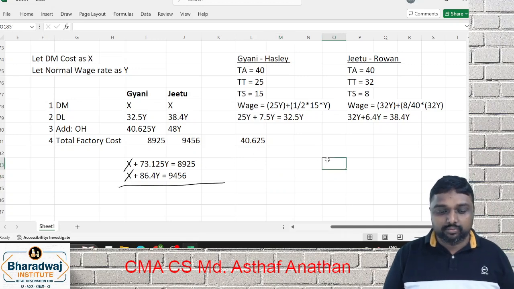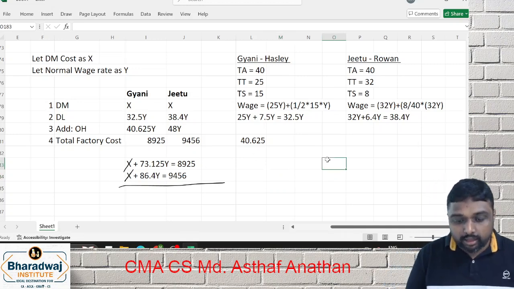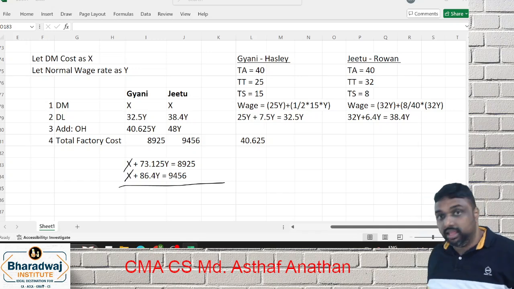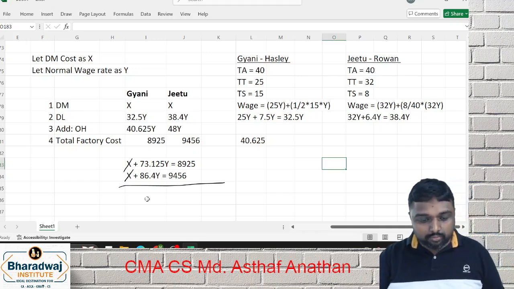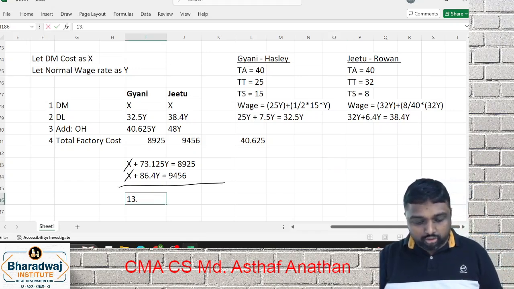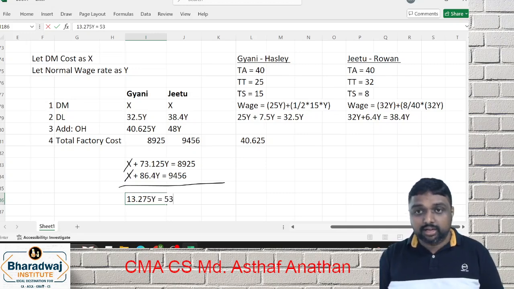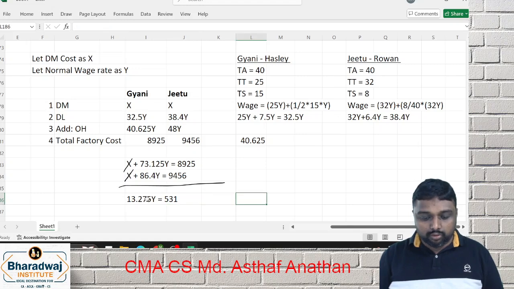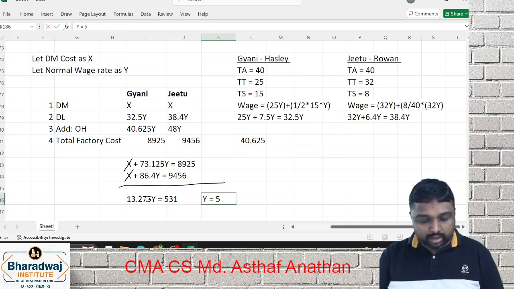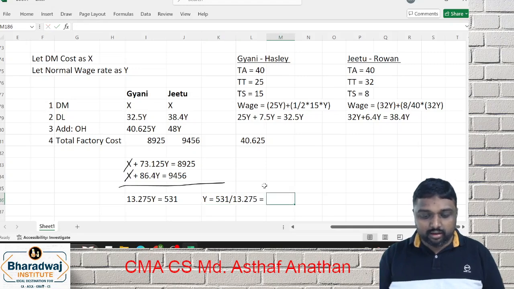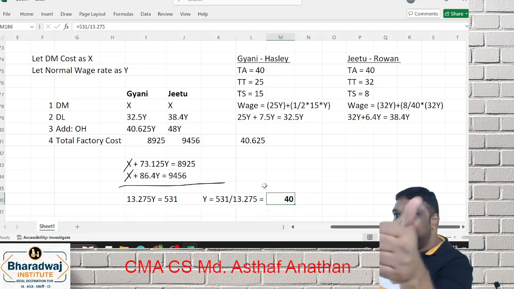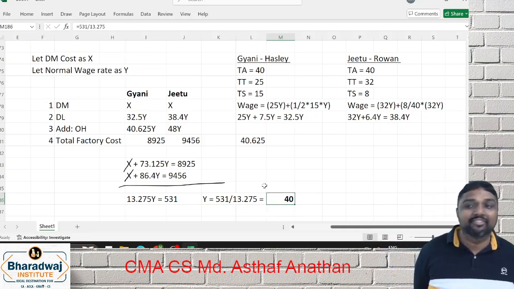What is the difference, friends? 13.275y is equal to 531. If you go for y, 531 divided by 13.275, you will get 40. This is what your answer is.